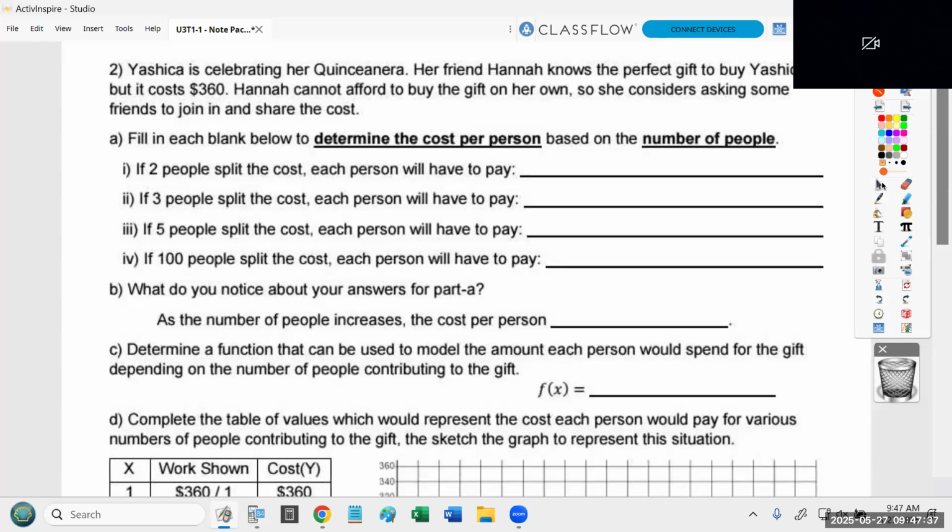Remember I said at the beginning of the period, if you all are willing to participate and contribute answers, we're going to get through this faster. 180, exactly. If you take 360 and you divide by 2, each person has to pay 180.